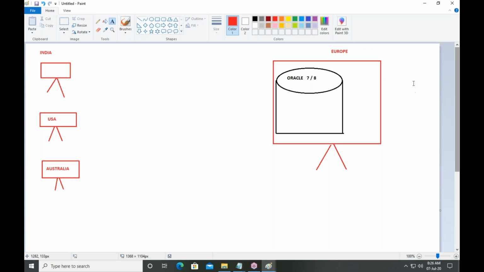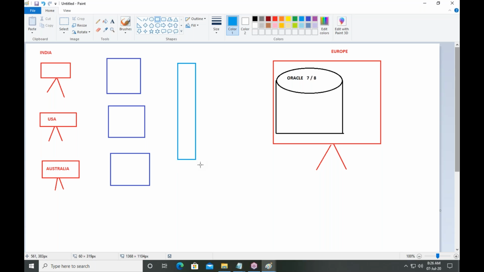How to access? You can access your details through web pages. These are called web pages, and all these web pages are managed with one server. That server is called the web server. See here, guys.